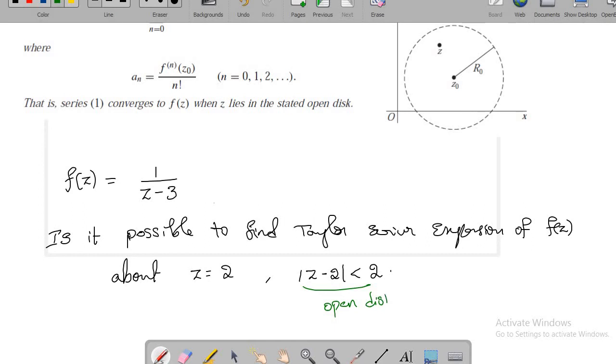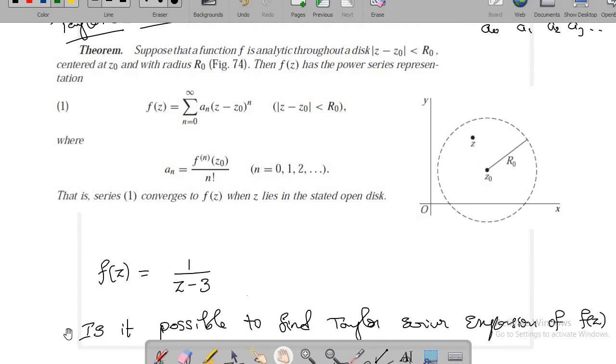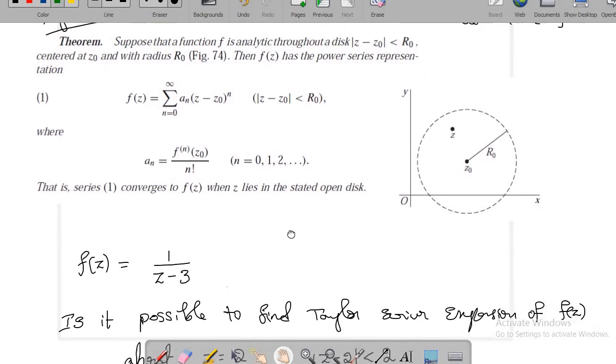Sir, at point 3 the given function is singular. Yes. So the singularity of f is 3, correct? So if the singularity is 3, does that 3 lie in this open disk or outside the open disk? Lies inside, sir. Then how is it possible? It is not satisfying the statement of Taylor's theorem. We want f to be analytic throughout that open disk, but it is not.